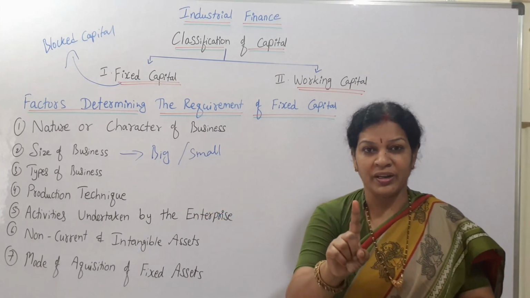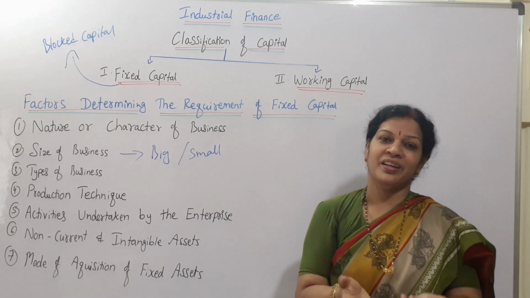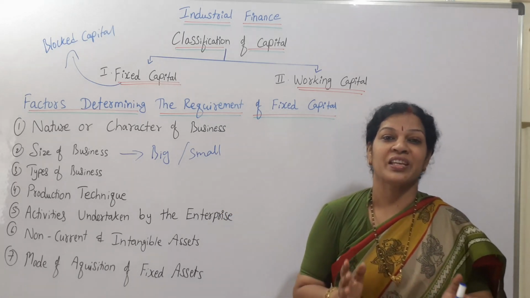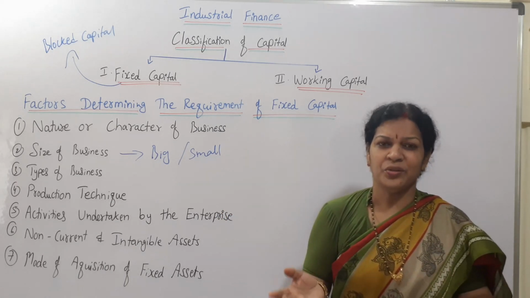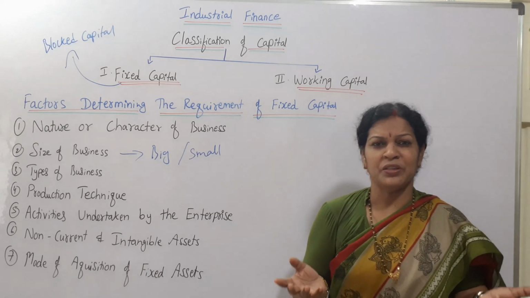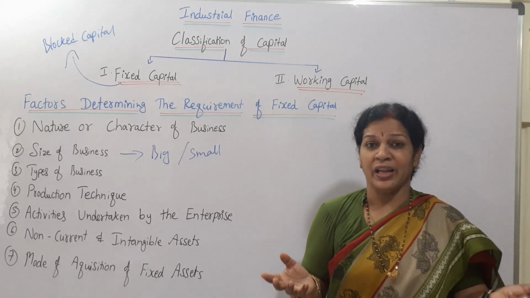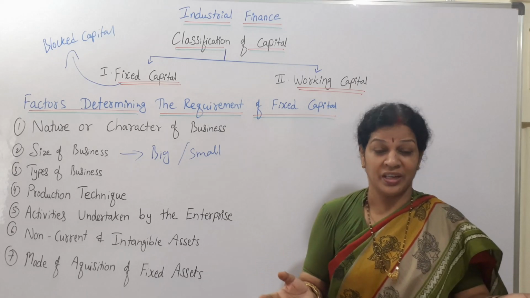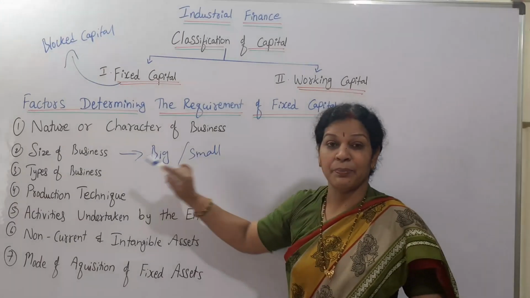If you are doing only one type of business, only one product, then you require less fixed capital because you don't require much equipment, much plant, much land, much furniture, right? So that is why it depends on the type of the business.